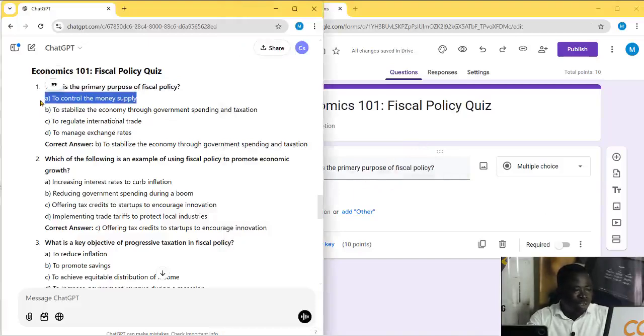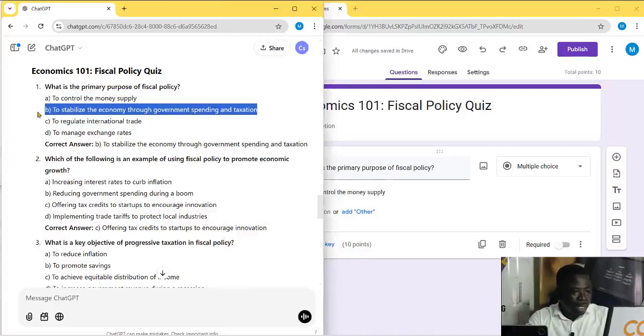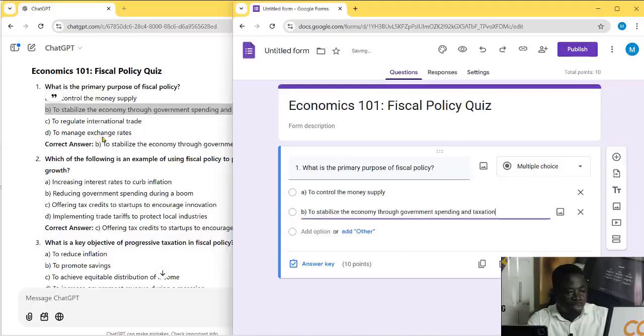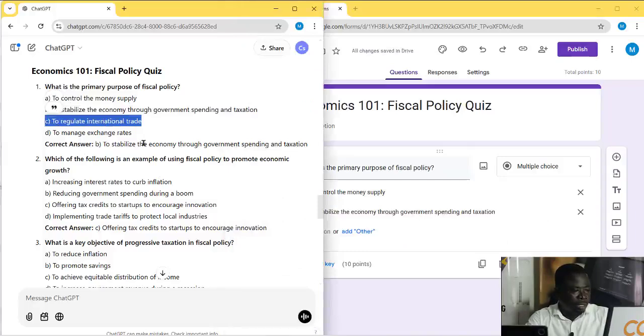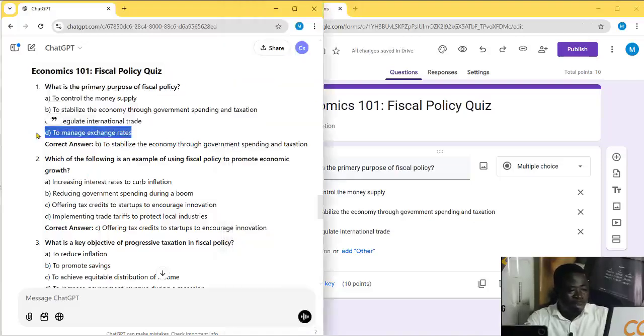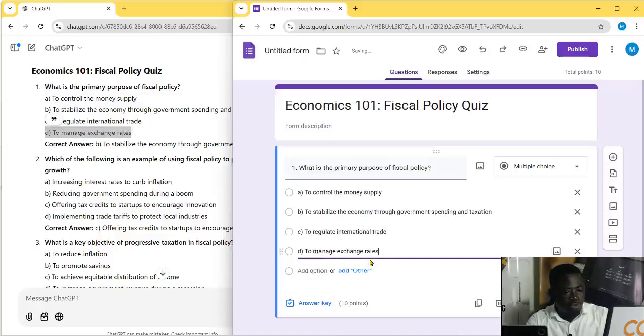So I will return straight to ChatGPT, copy this and paste it as the first answer. I could do the same thing here. Let me click on add option 2. I paste it, Control C, paste. So now I'm not copying with the mouse, I'm just using my keyboard. I press Control C together, that is copy. Then I add an option and I press Control V, and that will paste it.